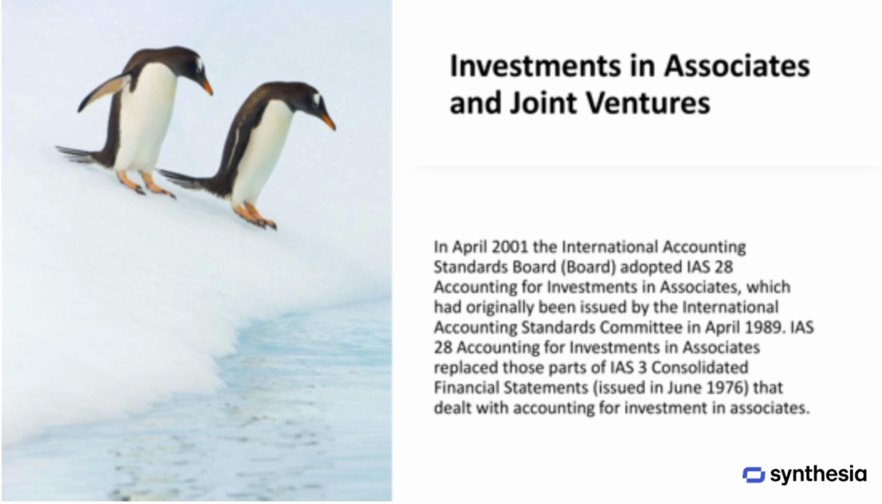At that time, it served to replace specific sections of an older standard, IAS 3, which had been in place since 1976 and focused on consolidated financial statements. IAS 28 was introduced to provide clearer guidance on how to account for investments in associates.